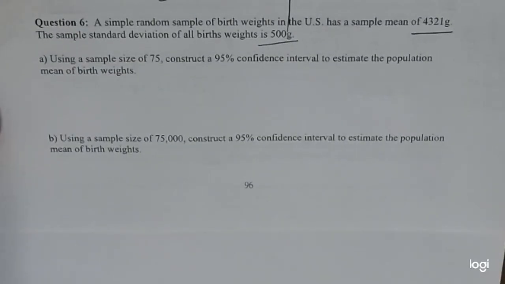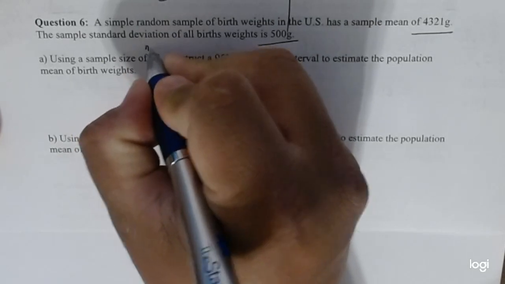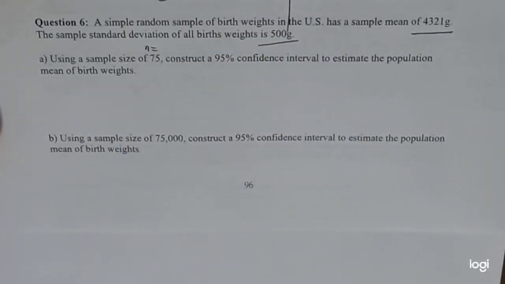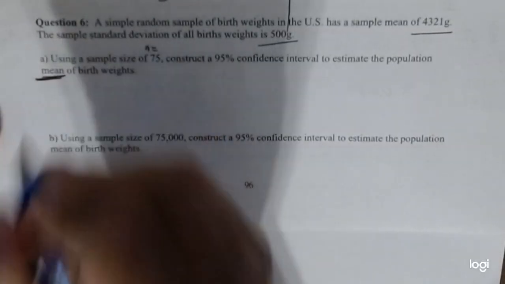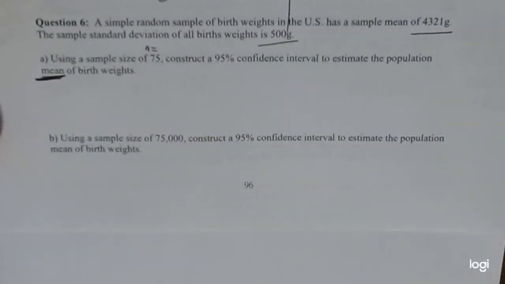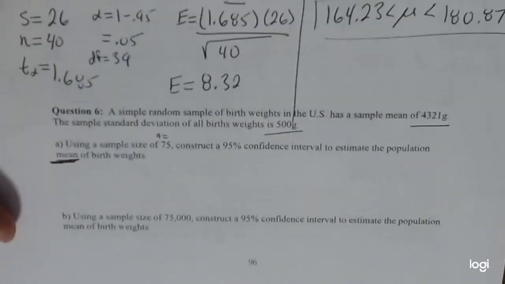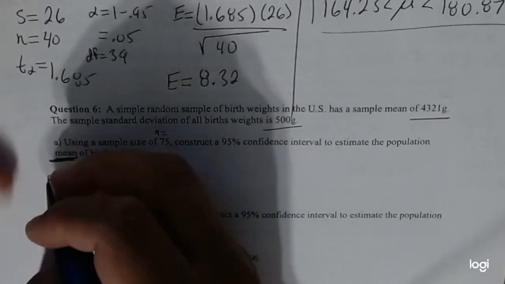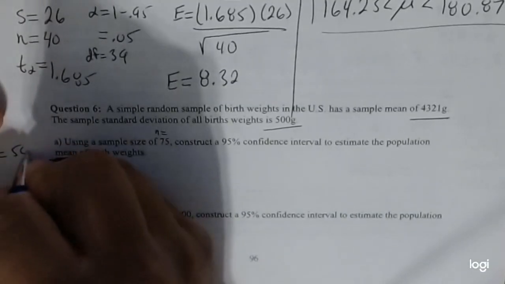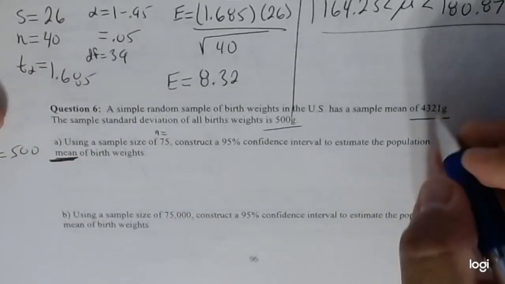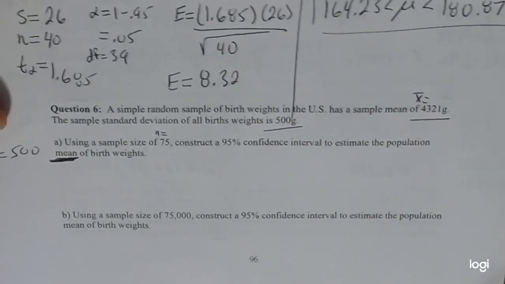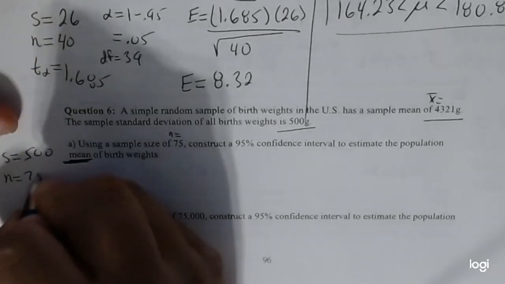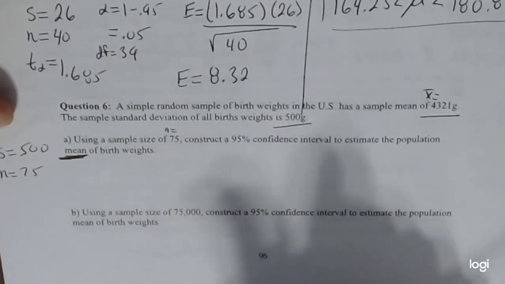So A says, using a sample size of 75, so here's our n, right? Sample size of 75. Construct a 95% confidence interval to estimate the population. Again, notice the word, right? So the question really tells you what you want to do, the mean of the data values. So it's exactly what we just did above. So first thing is, we want to find s, which is 500, right? Here's our x bar, right? Because that's our mean. That's what it tells us our sample mean is. Sample size, in this case, is 75, again, told to us here, right?